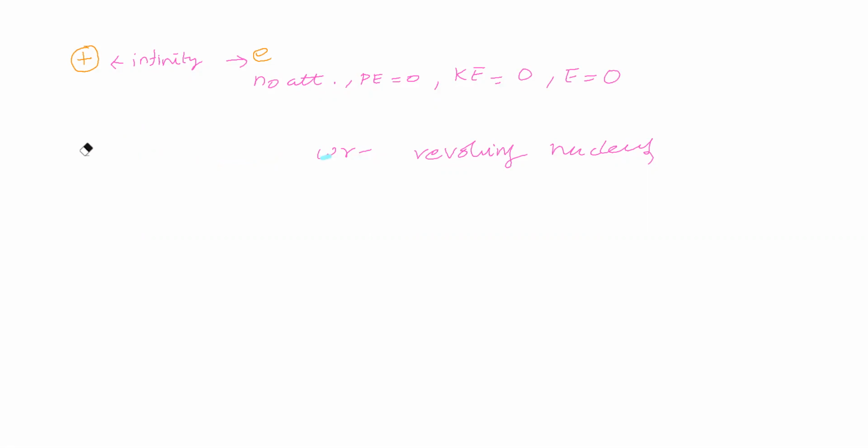So we said the energy of the electron is zero. Between nucleus and electron the distance is infinity. At this distance the electron has no attraction with the nucleus. So with respect to the nucleus, the electron has potential energy zero and kinetic energy zero. Therefore the energy of the electron is zero.